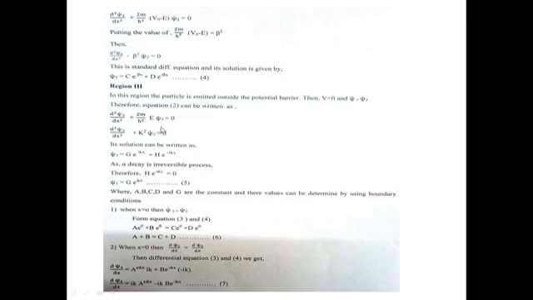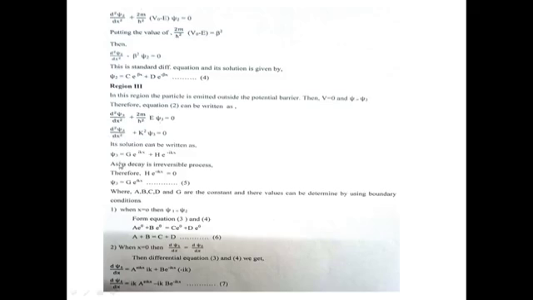Then region 3. In this region, the particle is emitted outside the potential barrier. Then V = 0 and psi = psi 3. Putting this in equation number 2, the equation can be written as d2 psi 3/dx square + 2m/h cross square E psi 3 = 0. Then it becomes d2 psi 3/dx square + k square psi 3 = 0.